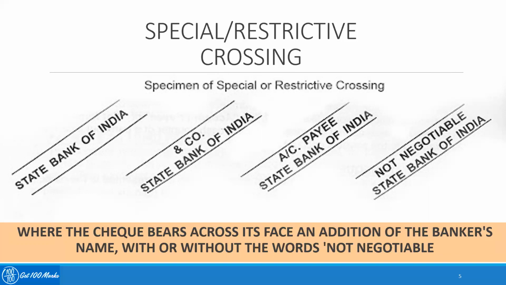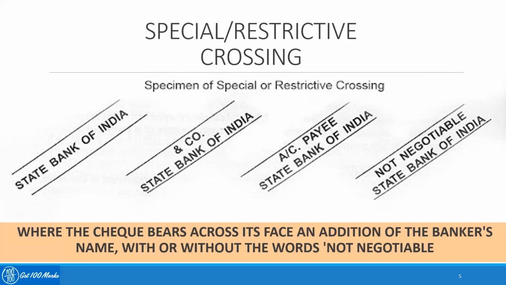It says that where the check bears across its face an addition of the banker's name, with or without the words "not negotiable," the purpose is to make sure that the payment is made only through a particular bank. So when I say "and company, SBI," it makes sure that the payment of the check goes to the particular company's SBI account only, and not to some other bank account.